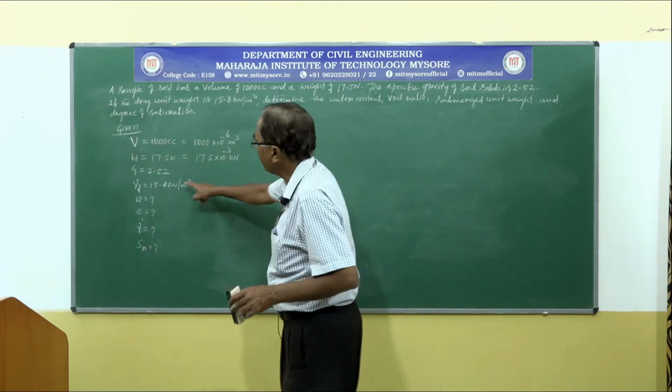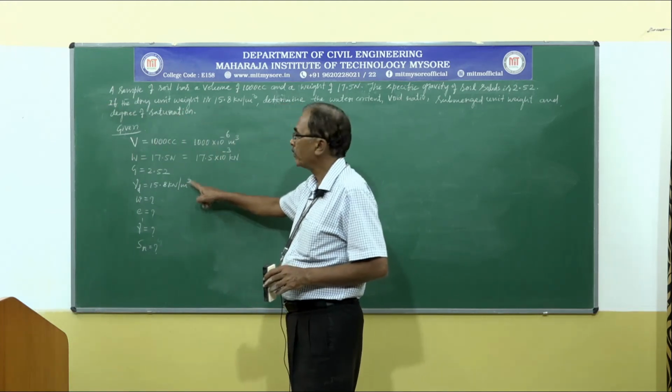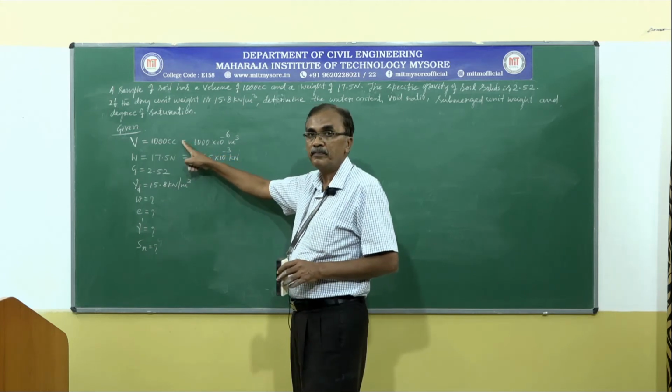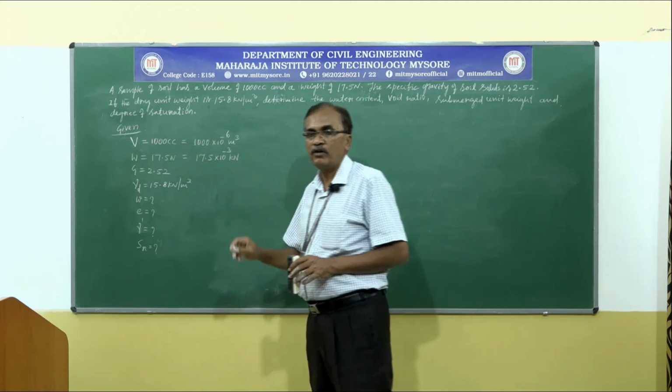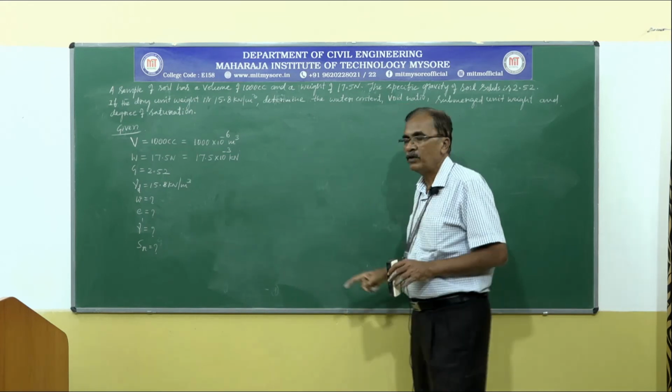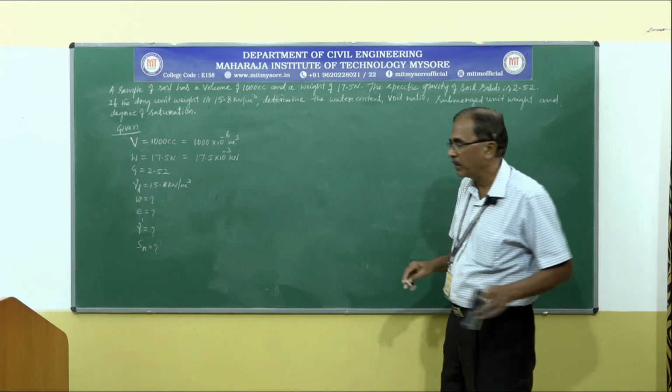So we know gamma D, we know total volume, and we know weight of the soil. Knowing total weight and total volume, we can comfortably calculate bulk unit weight.